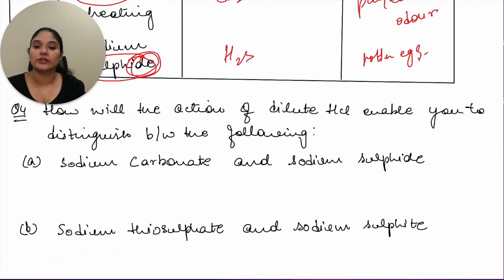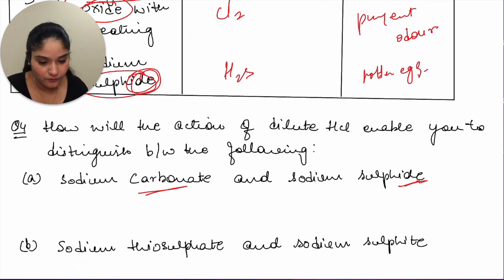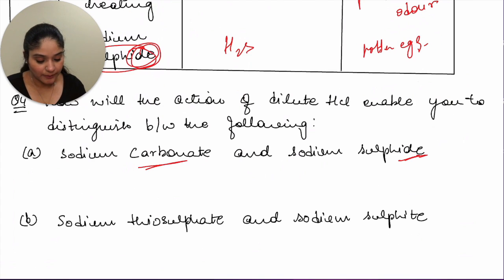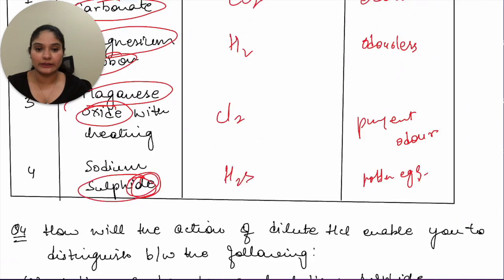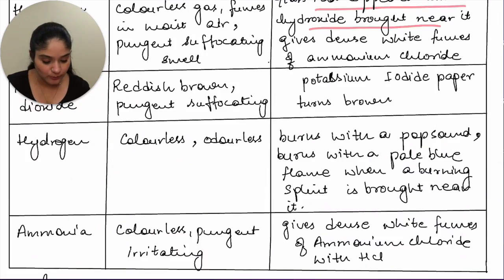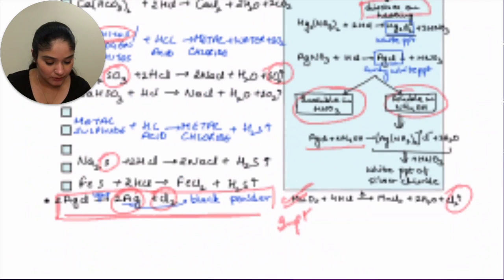So they are asking you to differentiate between sodium carbonate and sodium sulfide. Now, in a usual case, if you do remember equations, go ahead, write the two equations and you can differentiate. If you do not remember the equations, but you have an idea that carbonate will give carbon dioxide gas and sulfide will give H2S gas, then just by the observation, you can easily give the answer.